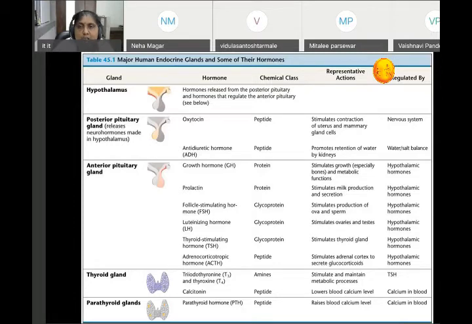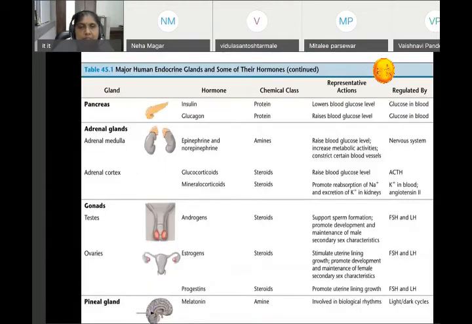Please write down the chart. Pancreas, it secretes insulin, glucagon, somatostatin, again pancreatic polypeptide. Adrenal glands, you know, the glucocorticoid, mineralocorticoid, sex hormones, and inner part secrete epinephrine and norepinephrine. Gonad, testes, secrete androgens or testosterone, and ovaries, they secrete estrogen.